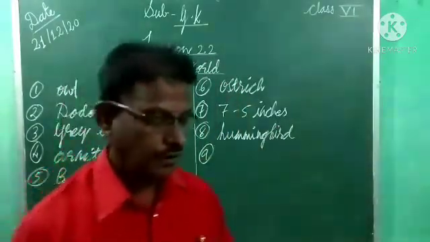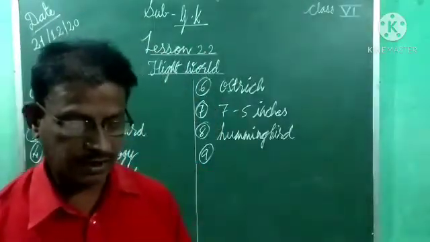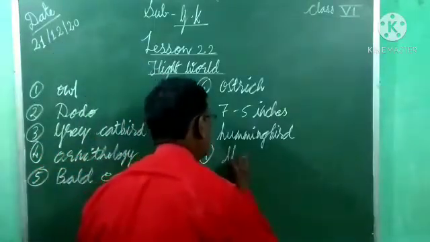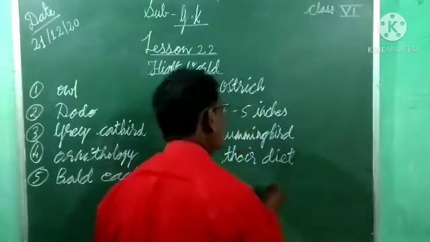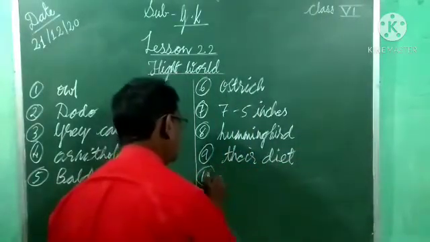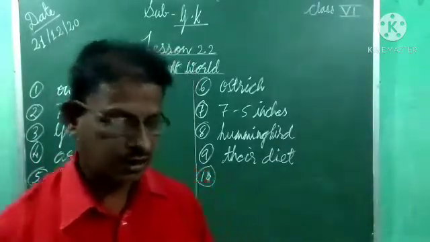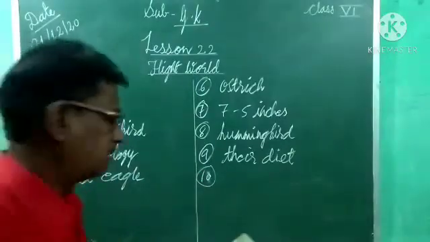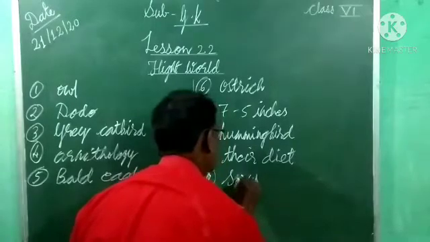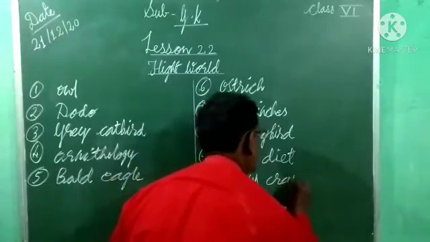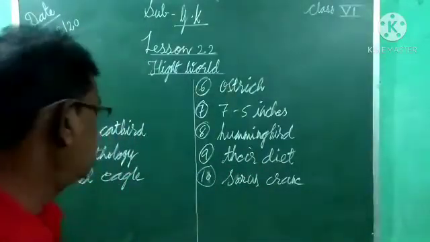Ninth question. What makes flamingos pink? Their diet. And last one. Which is the tallest Indian bird? That is Sarus crane. The name of that bird, Sarus crane, is the tallest Indian bird. So understood this? 10 examples.